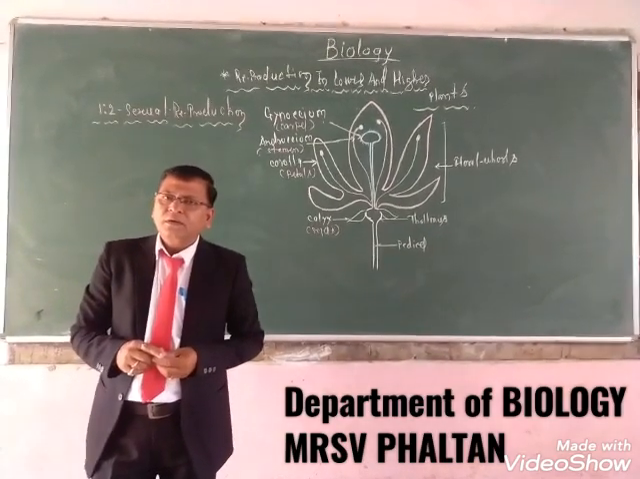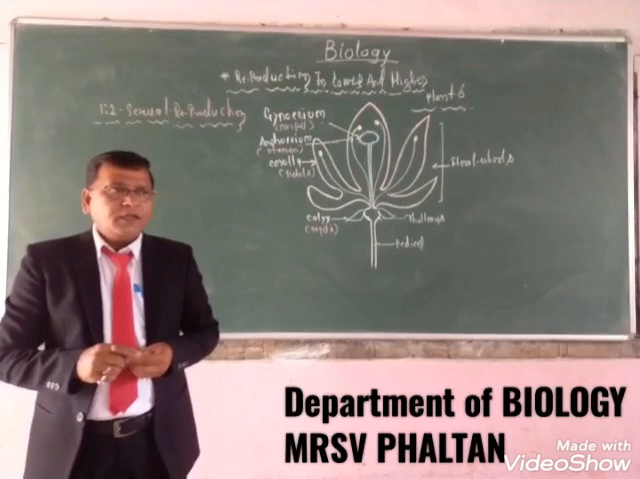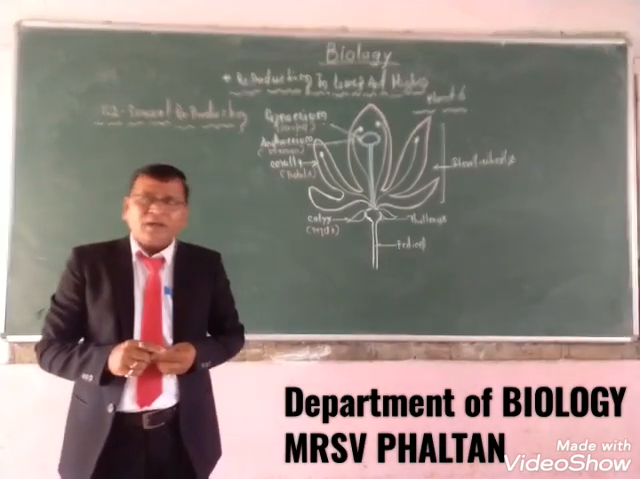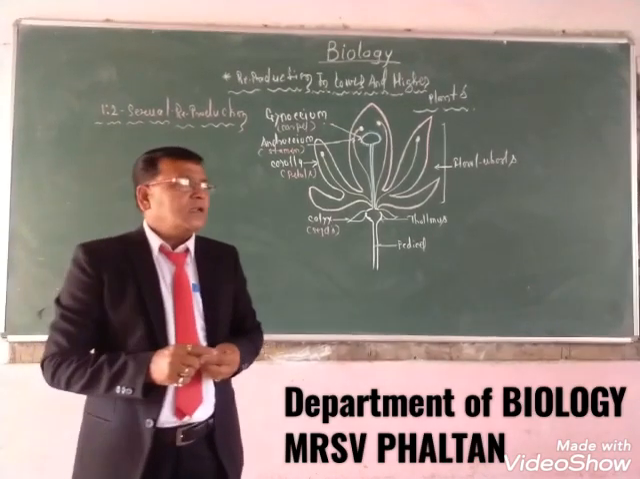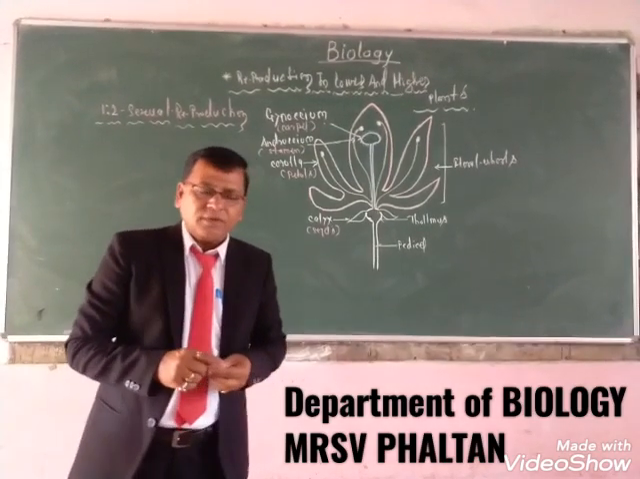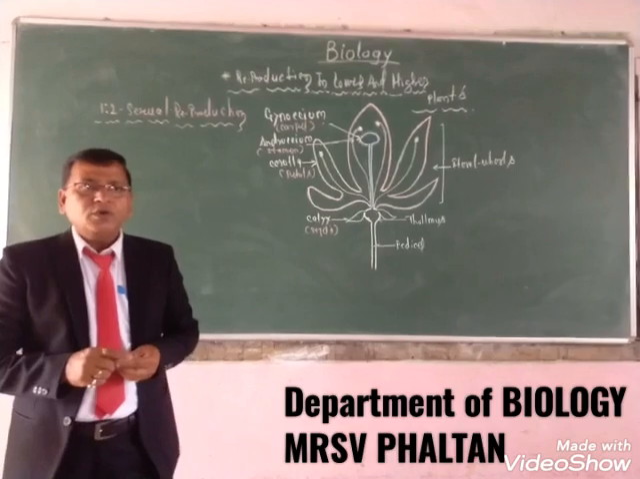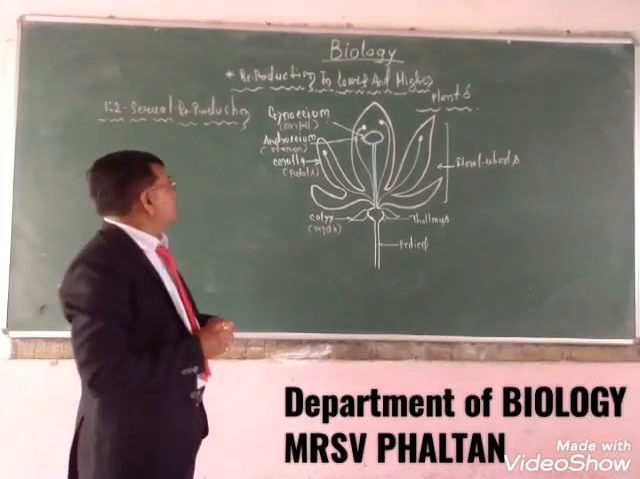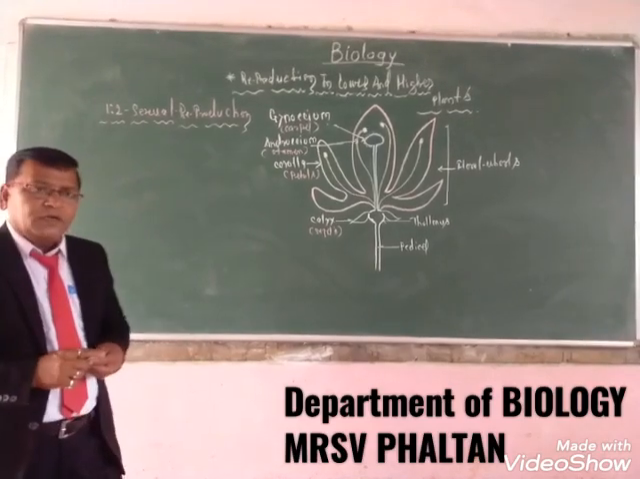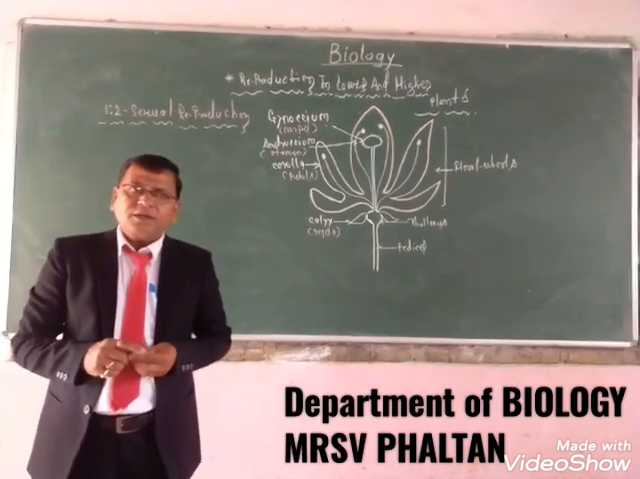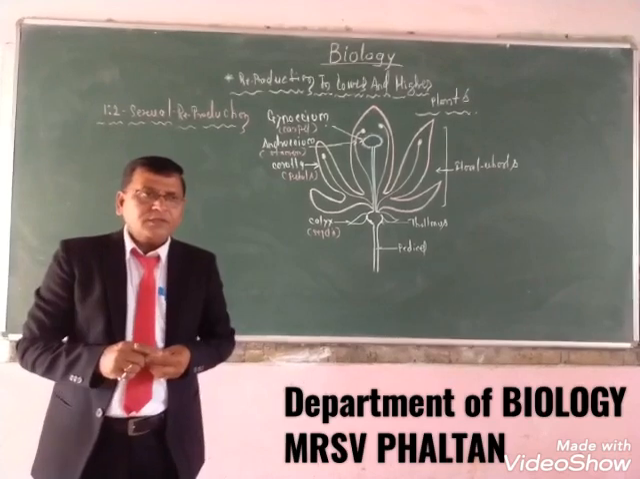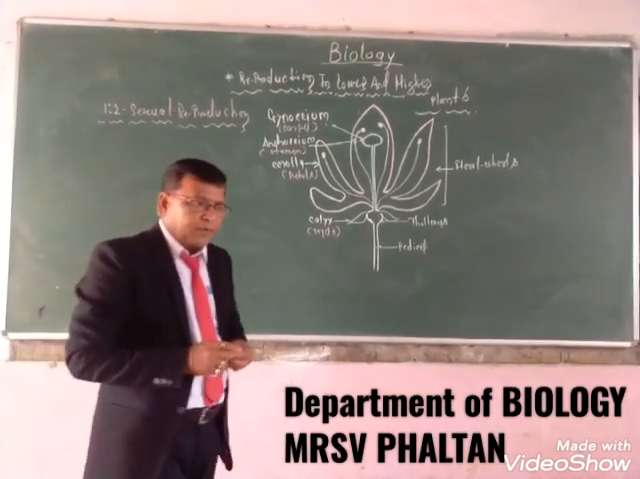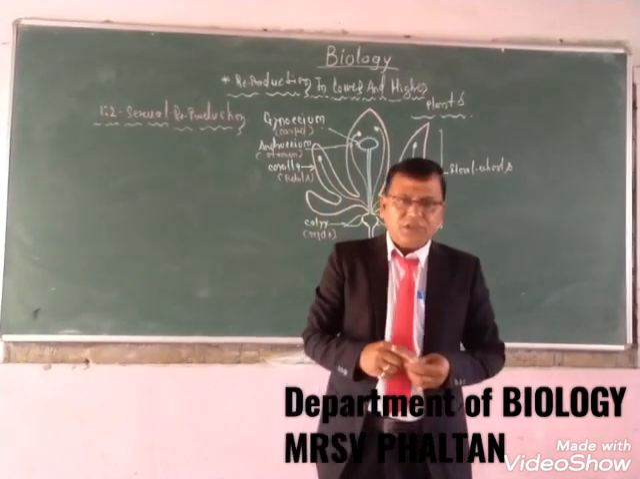In asexual reproduction, animals and plants and their vegetative parts participate in the process of reproduction. There is no involvement of gamete formation. In sexual reproduction, gamete formation is very important. In sexual reproduction, both male and female reproductive organs are essential.